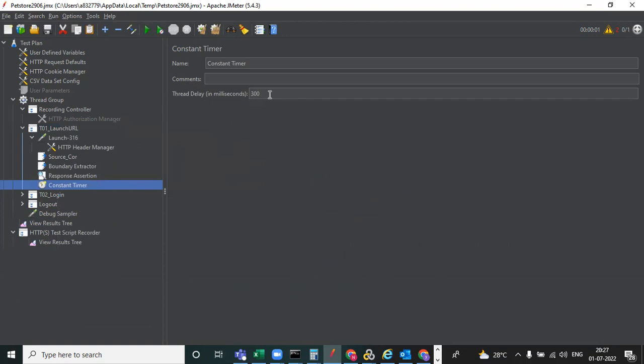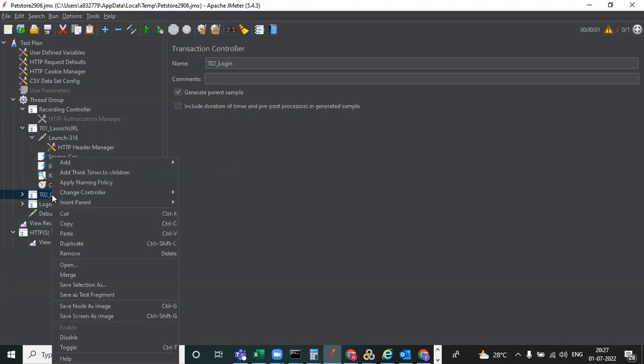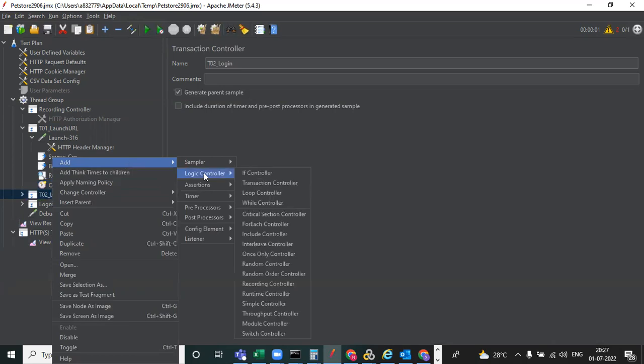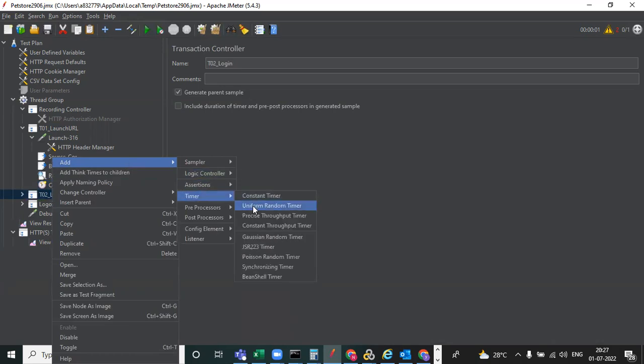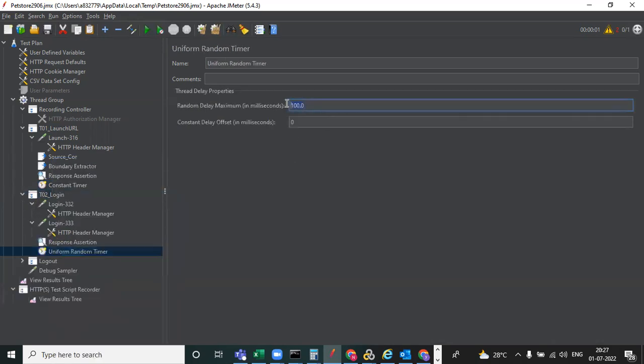See the constant timer. It is considered in milliseconds, not seconds. So you can give 3000, meaning 3 seconds. I have given 3 seconds for this. And if you want, we need to add a different one, like uniform, and observe the difference, like adding 0 to 3000.